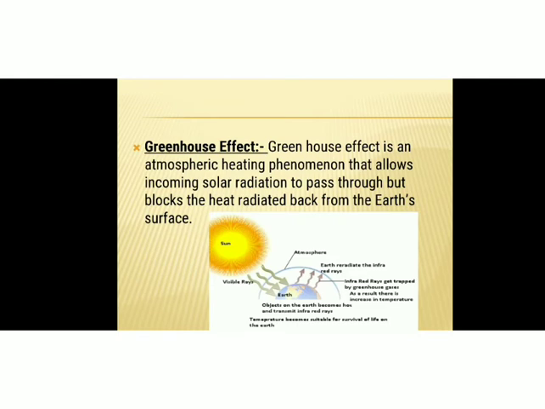And what about the greenhouse effect? The greenhouse effect is an atmospheric heating phenomenon that allows incoming solar radiation to pass through but blocks the heat radiated back from the Earth's surface. Here you can see the incoming solar rays are allowed to pass through the atmospheric layer and those rays reach the Earth. But at the same time, those rays cannot escape from the surface of the Earth.